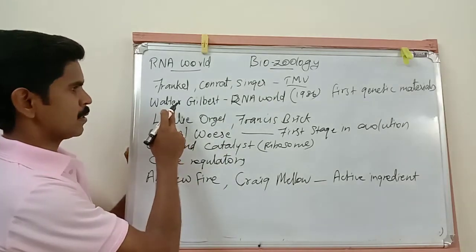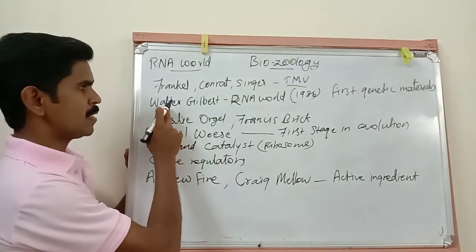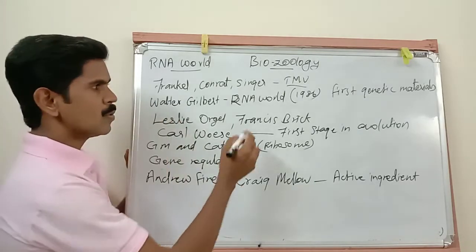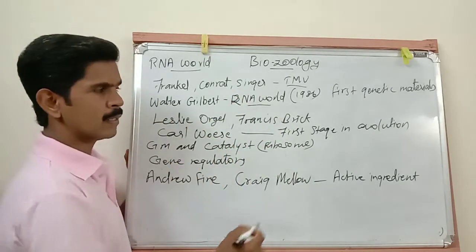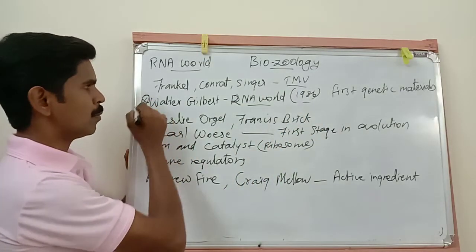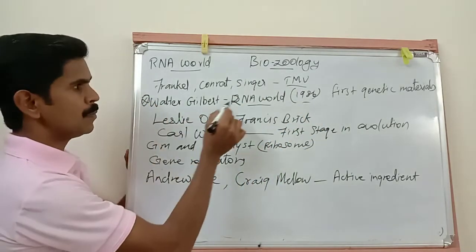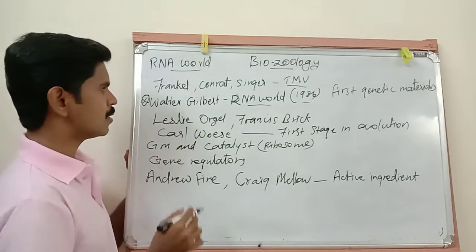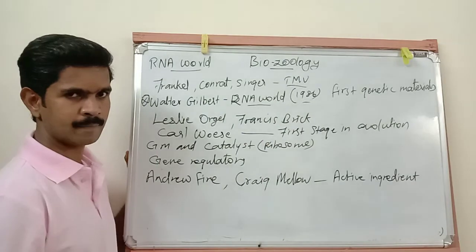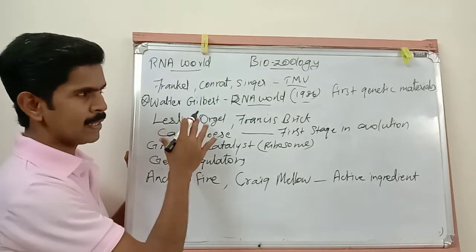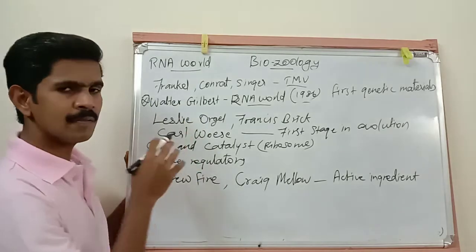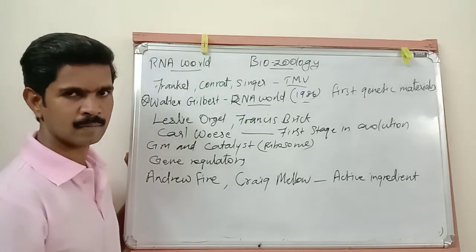Then one scientist, his name is Walter Gilbert. He first introduced this term RNA world back in the year 1986. So it's a very important 1-mark question. The term RNA world was first introduced by Walter Gilbert in the year 1986. And he said RNA is the first genetic material on the earth.